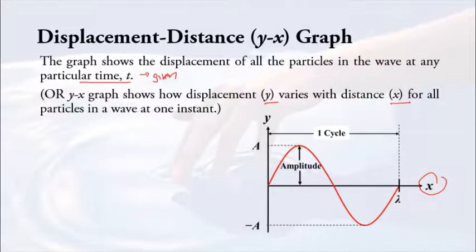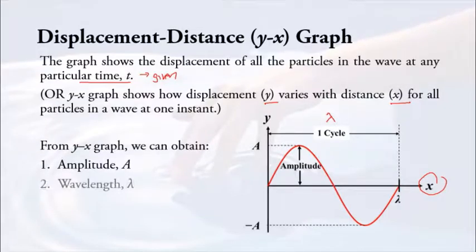So meaning that now if you have one complete cycle, the information that you are going to get is no longer the period. The information that you're going to get is the wavelength, λ. So from the graph, we can either obtain the amplitude or wavelength, or you are going to need these two pieces of information in order to sketch the graph. So it is exactly the same as your chapter 9. Either you extract the information from the graph, or you calculate all of the information and then put it into the graph. You form a graph based on the information given.